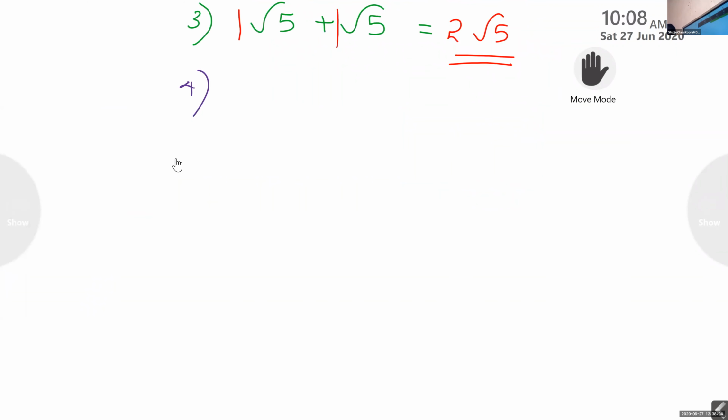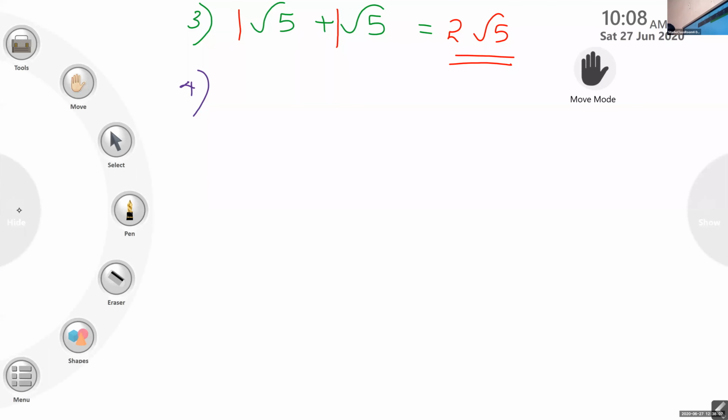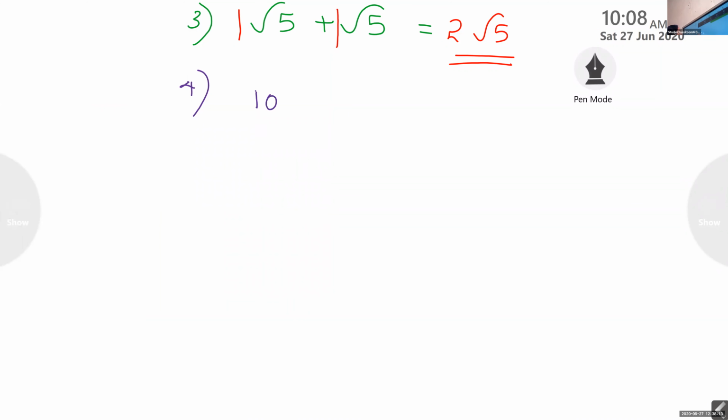Fourth question is 10 root 5 plus 2 root 5 plus 6 root 5 plus root 5. Don't tell the answer so fast. I will ask somebody to tell the answer.